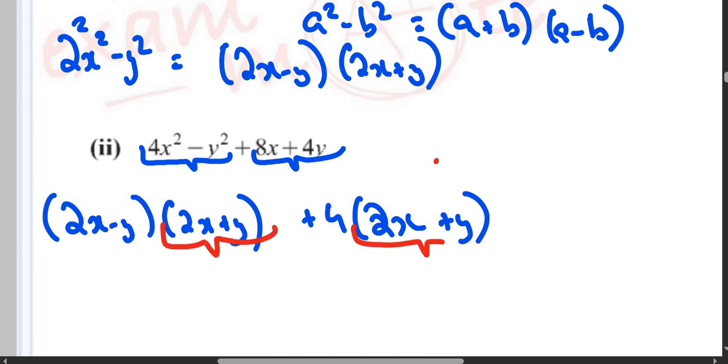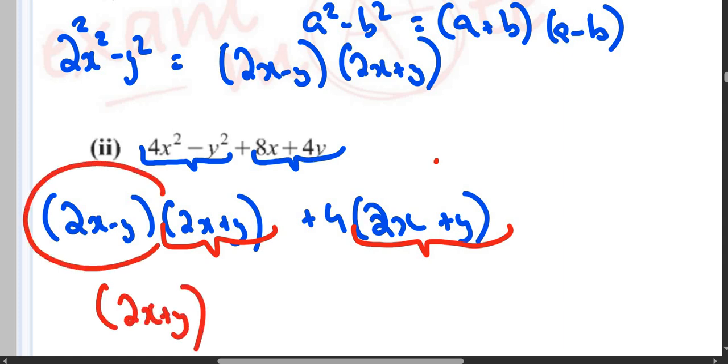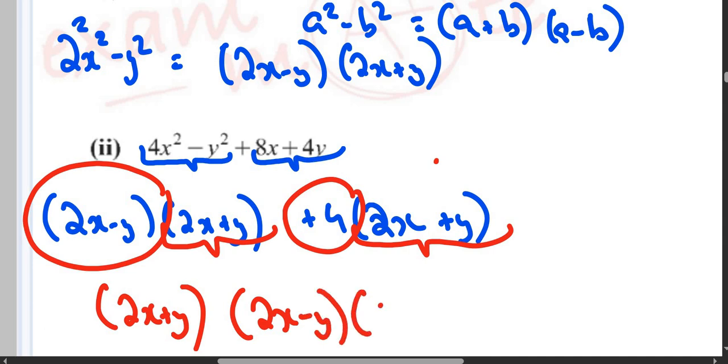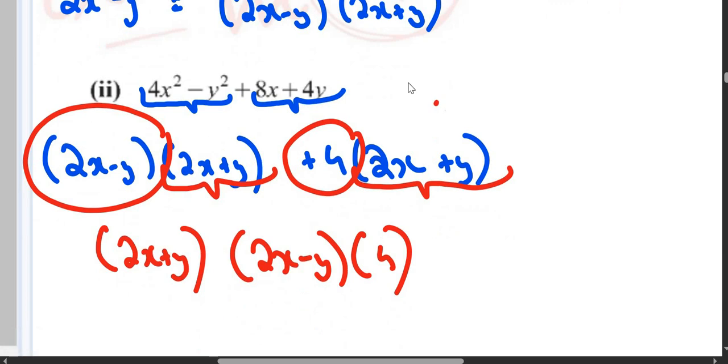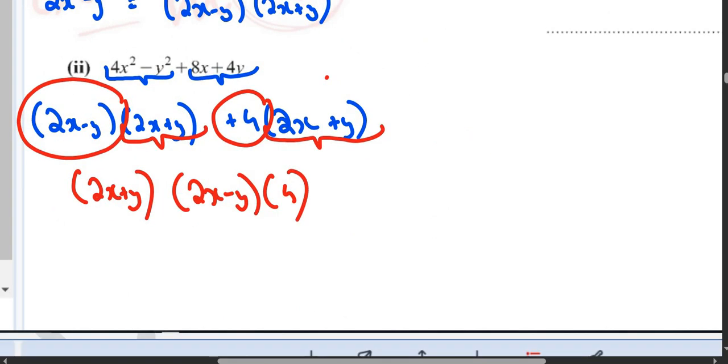Okay, so take 2x plus y as common, and what remains now? This 2x minus y and 4. So you will do bracket 2x minus y 4. This is going to be your answer for this question. So you can write it down like this, this is enough.